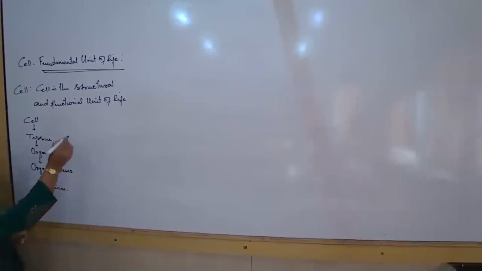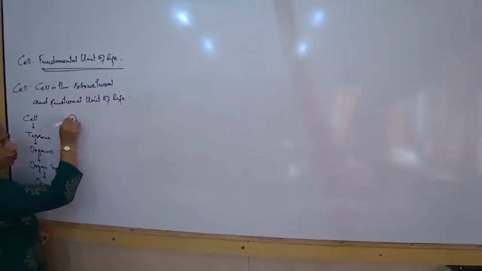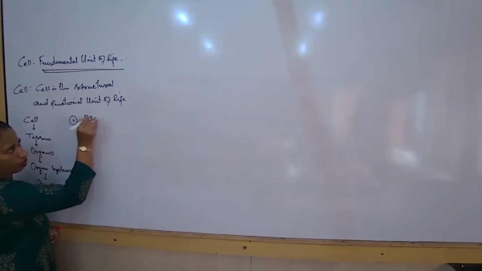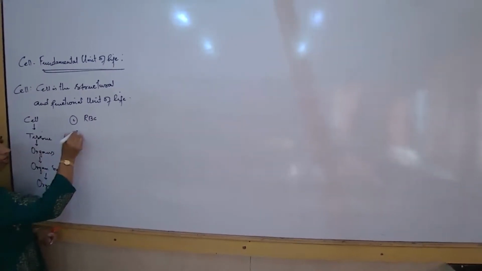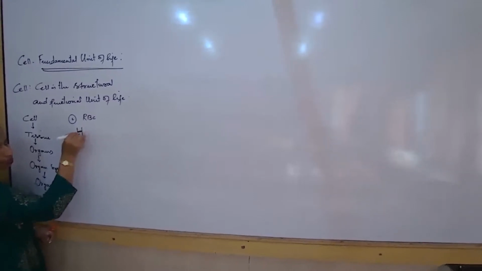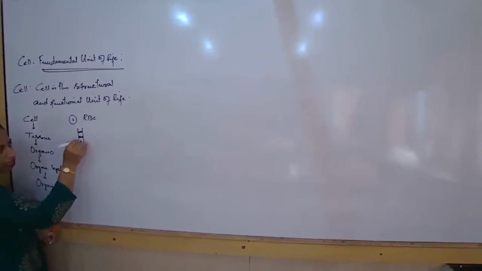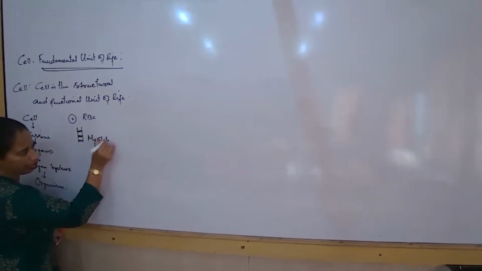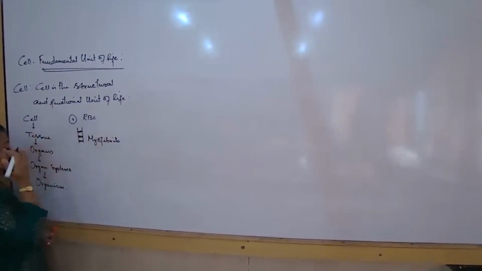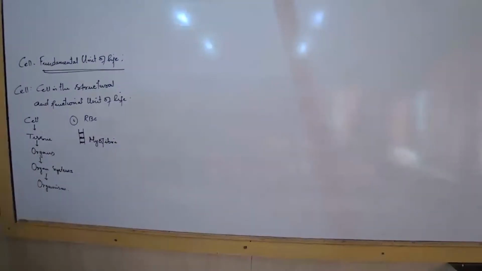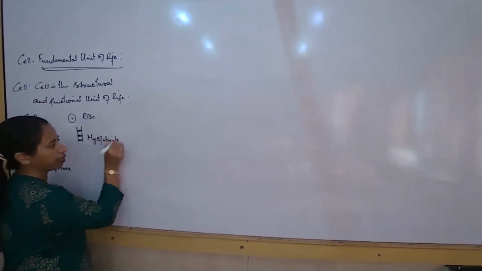Now, if I talk about any organism, this organism is made up of different types of cells. For example, I may give you some examples. Now I talk about the RBCs. This is one type of a cell. I will talk about some muscle cells. Muscle cells are known as myofibrils.